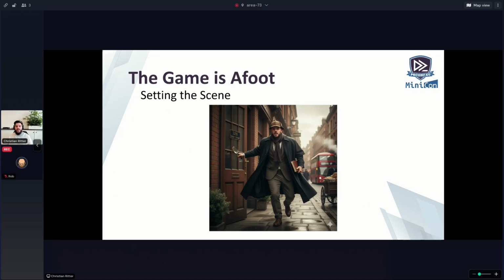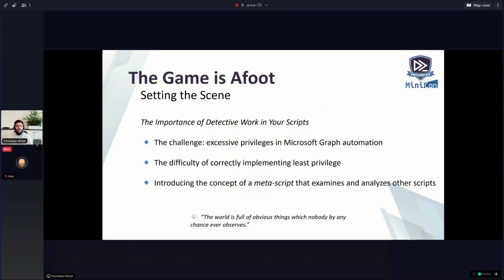So the game is afoot. We have to set the scene. But what does this mean? I want to introduce the session a little bit to you. So, the importance of detective work in our script.